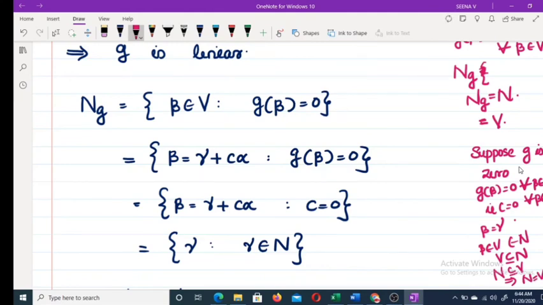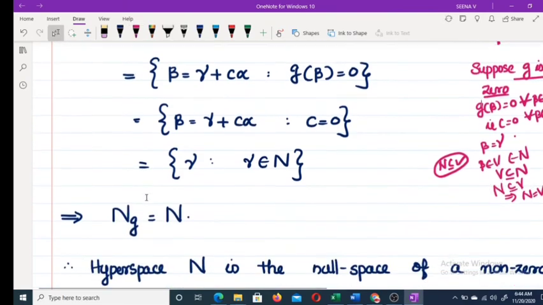But N is a hyperspace. Therefore, N is a maximal proper subspace of V. Therefore, N must be contained in V, a proper subspace. Therefore, G must be non-zero. Okay, hope this is clear.